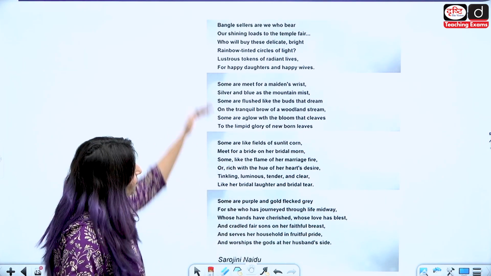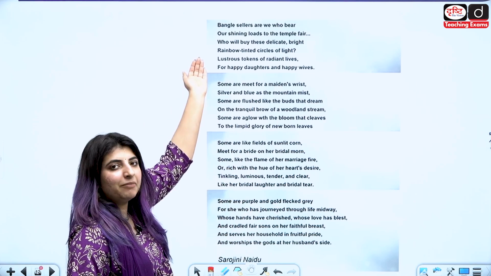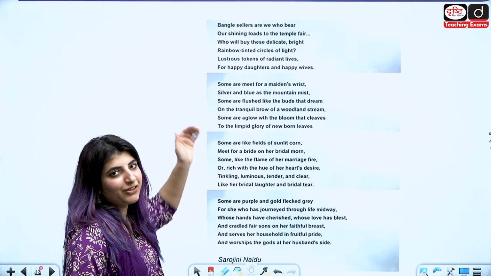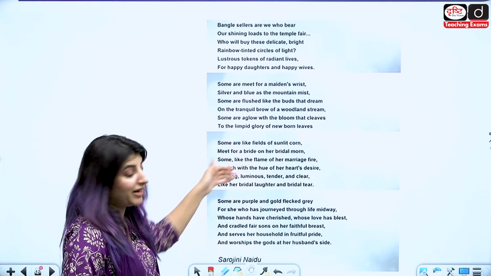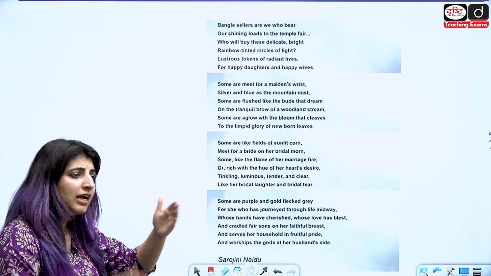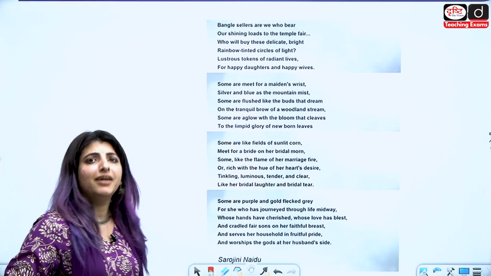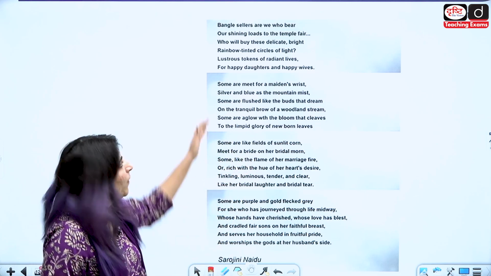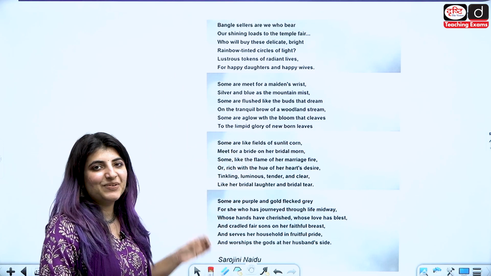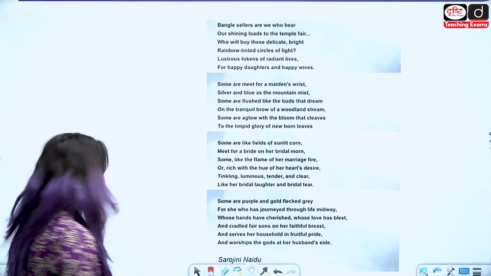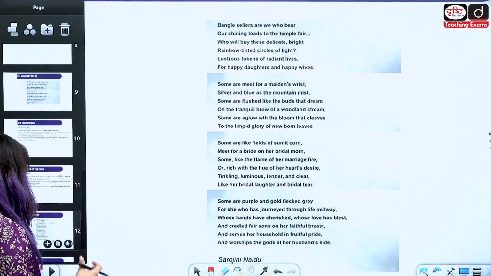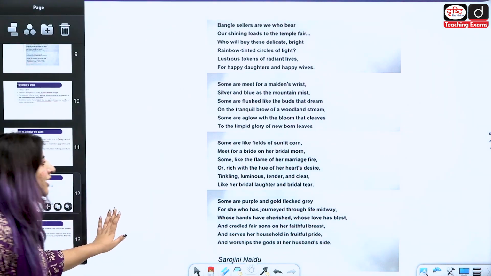So यहाँ पे 4 तरीके की चूड़ियों के बारे में, कवारी लड़कियों की चूड़ियों के बारे में, the ones who is a bride and then the one who has lived her life halfway, ठीक है, उन सबको stanza wise यहाँ पे पिरोया गया है by the expertise of Sarojini Naidu.